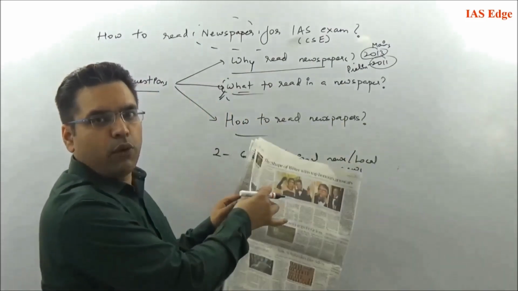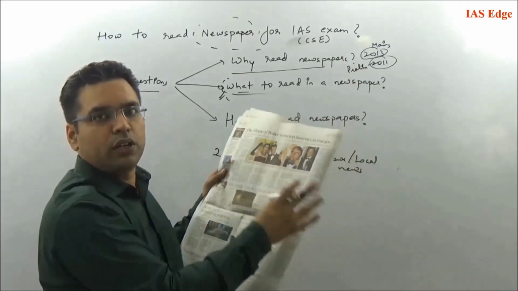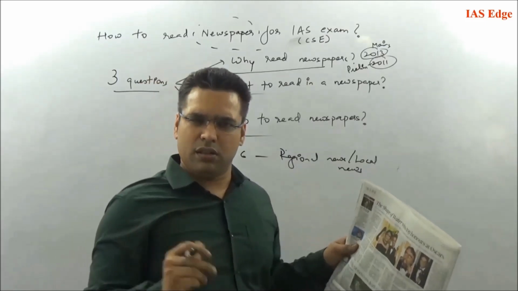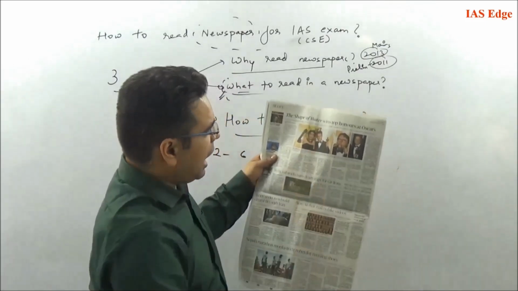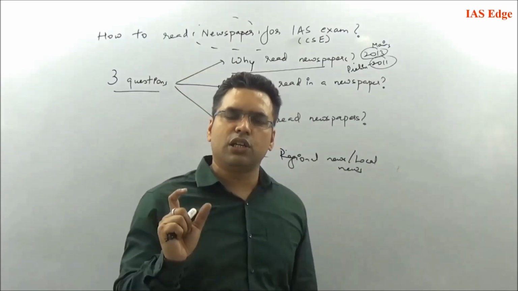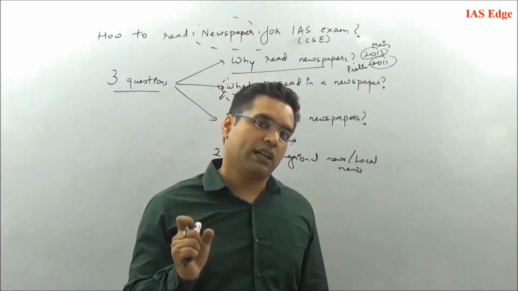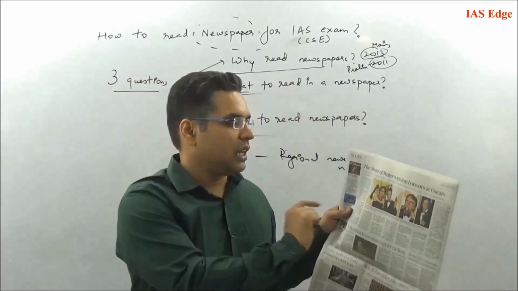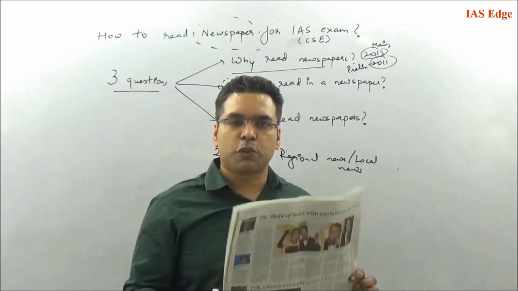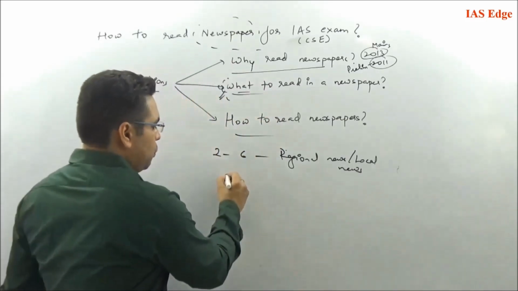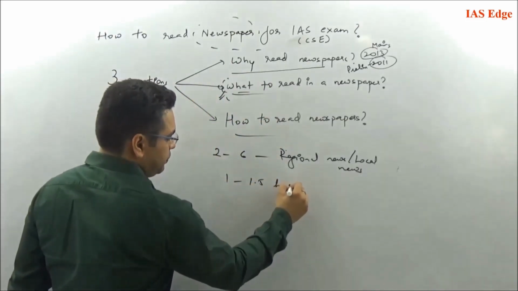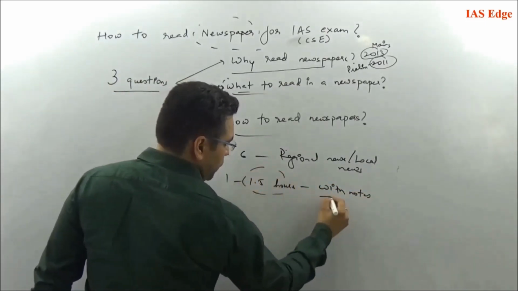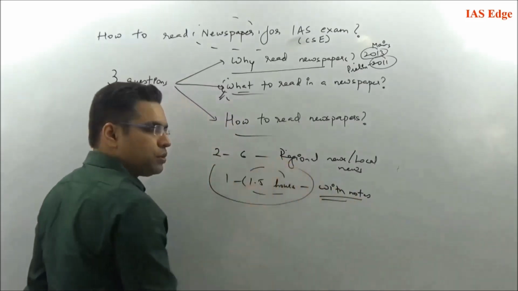Come to sports section, this can be avoided entirely. UPSC will not ask sports questions. And if they ask, mainly sport policy and opinion-based questions are there. Then in the last page, at times on Thursday you will get a current science and tech area. So that is important. Here also again you can filter and understand the news that are important. Very few news are important in the last page. So that is what you have to read in a newspaper. Typically a newspaper will require 1 to 1.5 hours with notes. That means reading and making notes will require 1 to 2 hours.